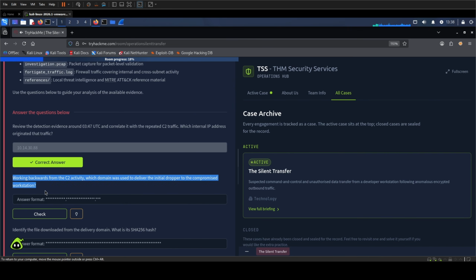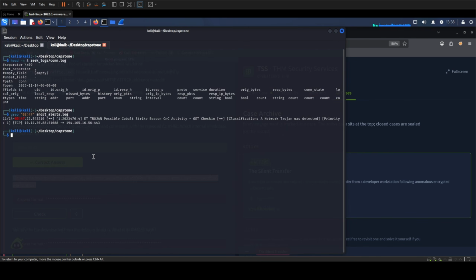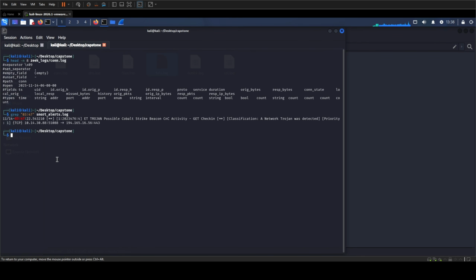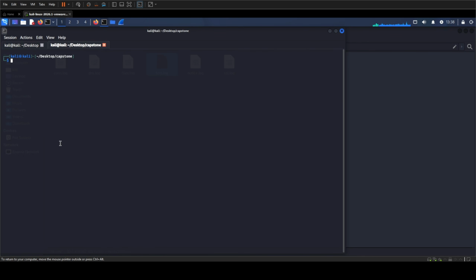We know the compromised workstation and the C2 destination. The next question is, what reached the workstation before the beaconing began? The HTTP log is useful because it records the requester, the server, the request method, the host field, and the URI. I will list the earliest requests from the compromised workstation and keep the timestamps visible.